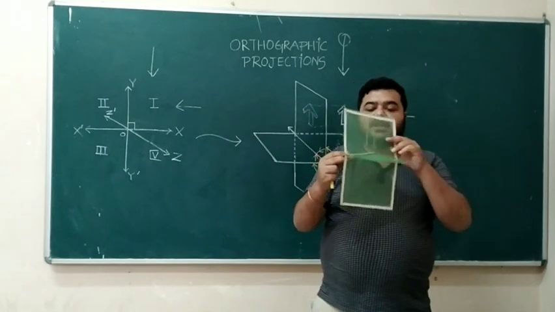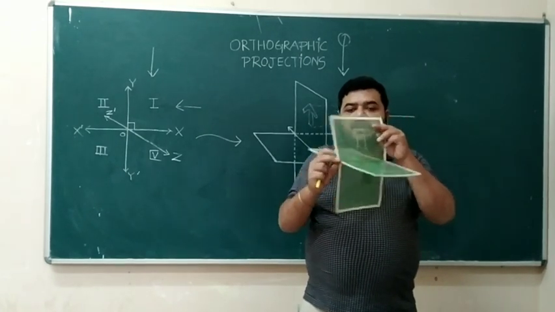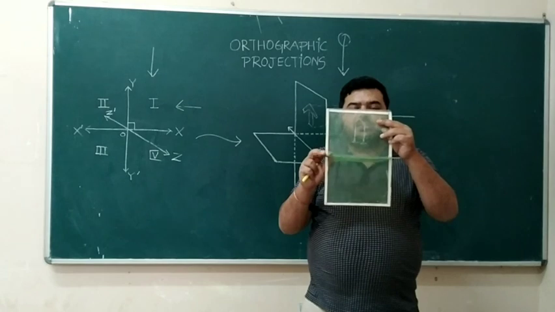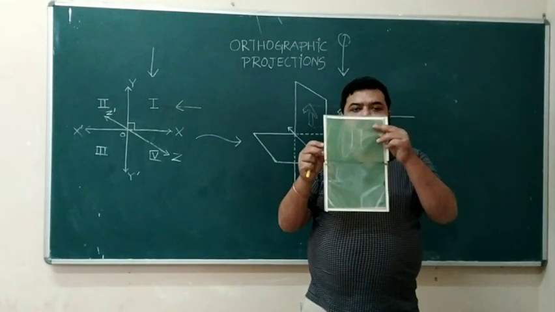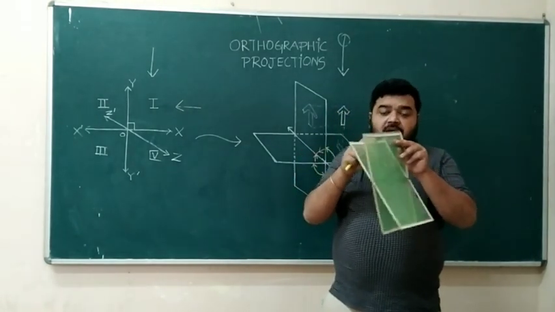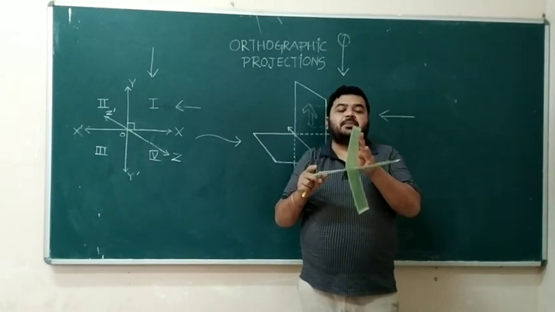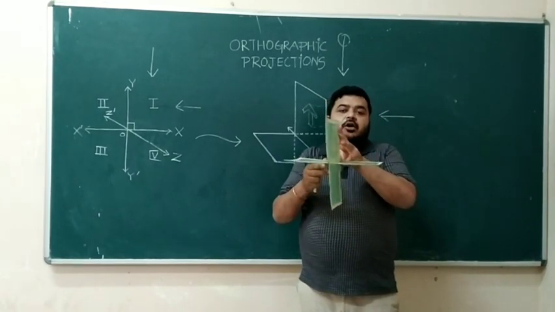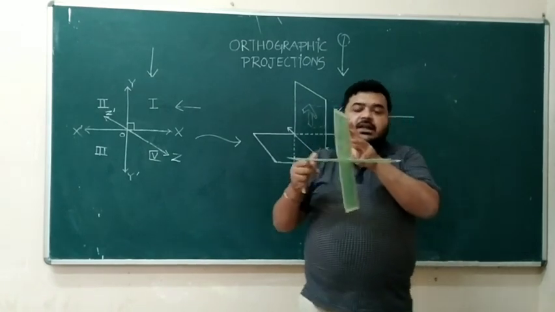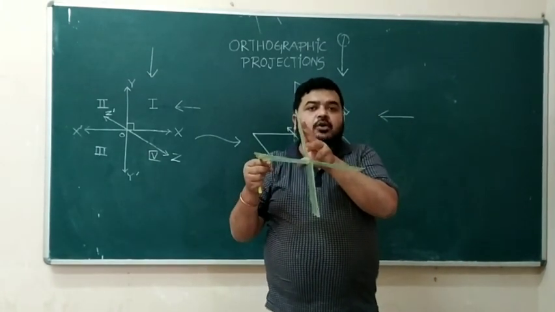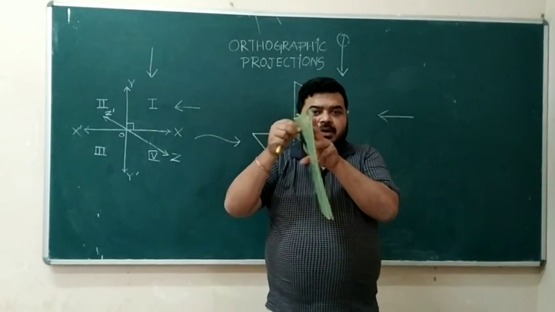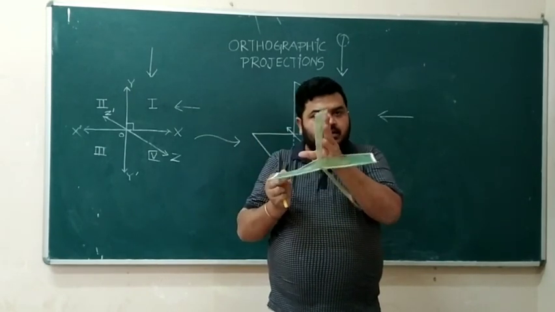So what happens here? To convert this from three dimensions to two dimensions, we simply rotate it. But there is a law of rotation of the plane. The law of rotation of the plane says that it should rotate clockwise. Clockwise, okay?